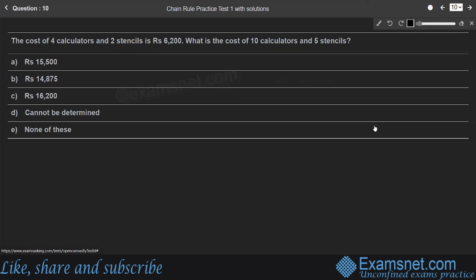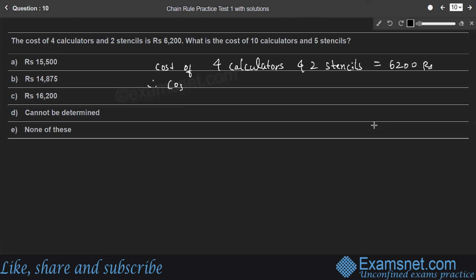Let us go one by one, right? Cost of 4 calculators and 2 stencils is equal to 6,200 rupees, right?